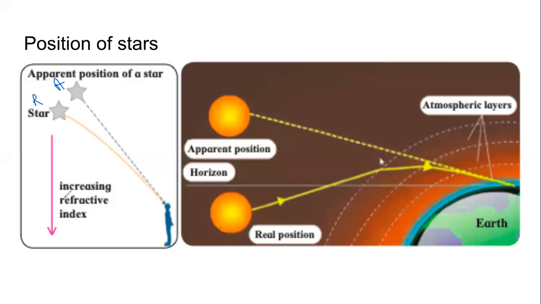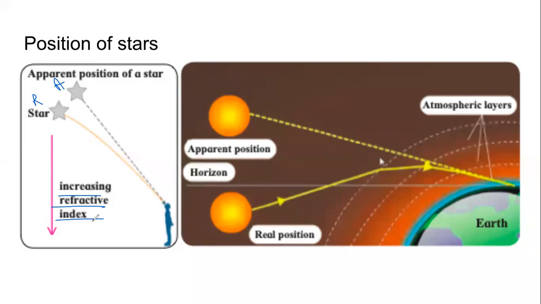And when it says here increasing refractive index, this is what I explained to you. Vacuum, very no density, empty. But when the light enters the atmosphere, as the light comes near the surface of the earth, the density of the atmosphere keeps on increasing. The light keeps bending nearer and nearer to the normal. So to us, it will look as if the star is higher up.